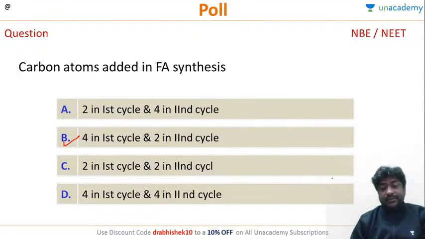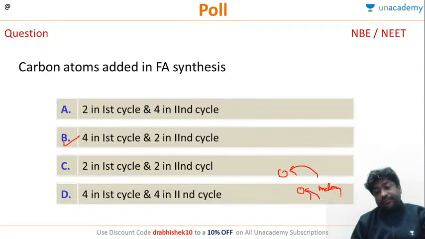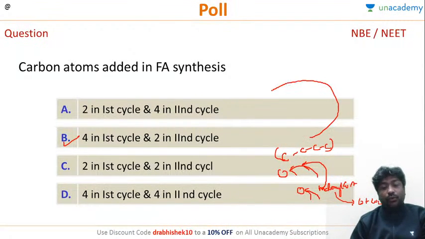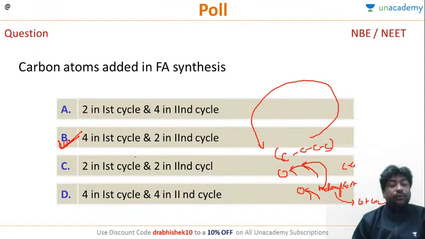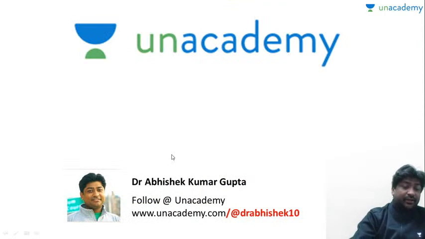So what happens for the first time: here is our condensation site and here is our malonyl CoA acceptor. For the first time acetyl CoA goes here and malonyl CoA comes here. The moment malonyl CoA goes here, it will lose carbon dioxide plus CoA. For the first cycle a 4 carbon skeleton will be formed, and from the next cycle onwards only 2 carbons will be added. So the correct answer is 4 in the first cycle and 2 in the second cycle and onwards.